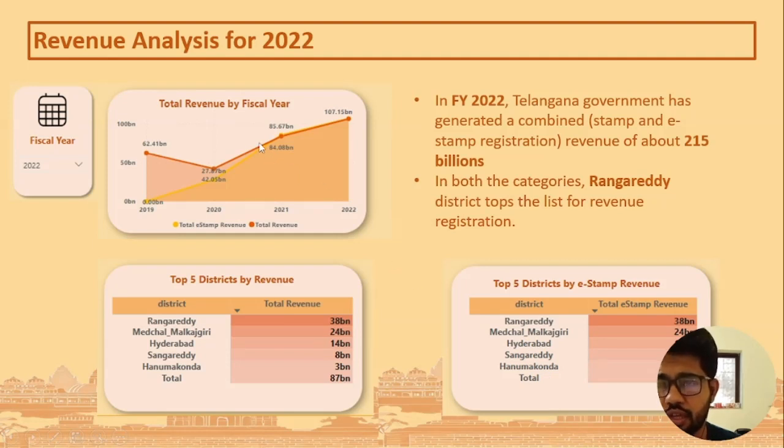And if we look at the total revenue by fiscal year trend, we can see both the graphs for document registration and e-stamp are increasing year by year.